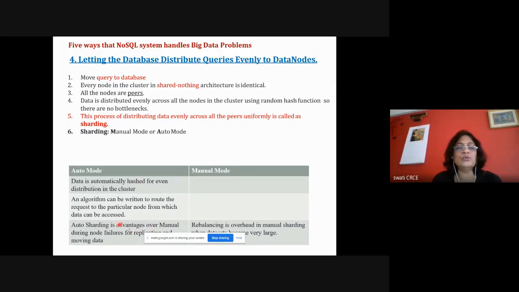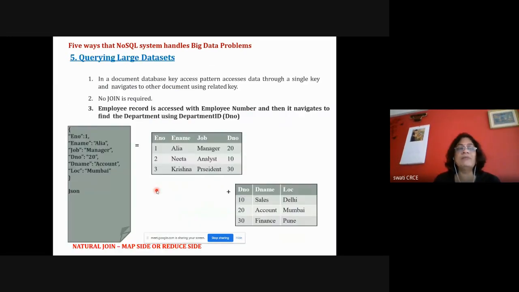So this particular point is talking about distributing everything evenly on all the data nodes, and load balancing techniques are used. But there are two modes, manual mode and auto mode. In manual mode the administrator will balance the load, but in auto mode everything will happen automatically. That's what they are trying to say. That is the fifth way, which is about querying large data sets.